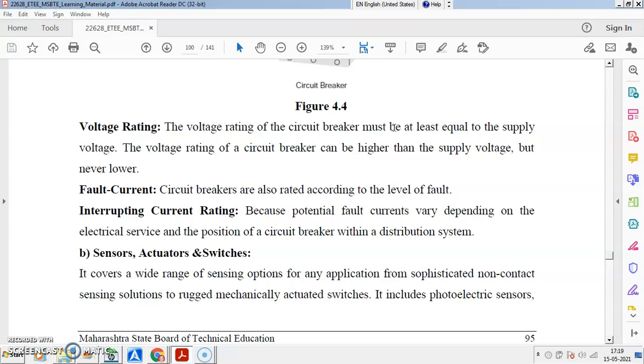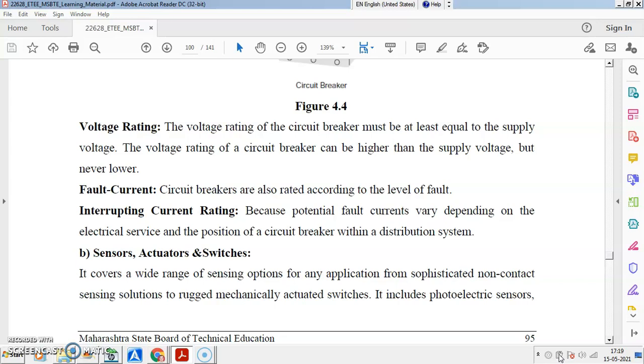Fault current, that is the breaking capacity of the circuit breaker. That is the current the circuit breaker uses to break the circuit. Means at that particular high level of current, the circuit breaker has to operate its contacts to separate and isolate the circuit. So that is the interrupting current rating, also called the breaking capacity, BC.